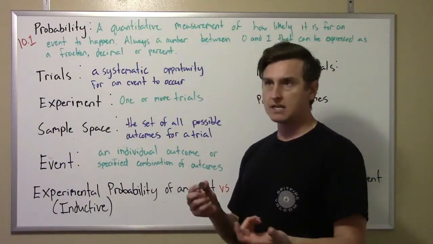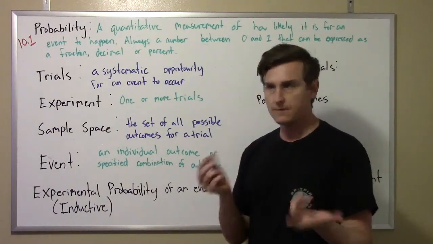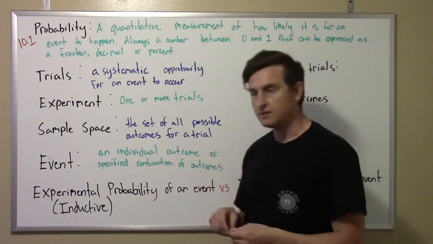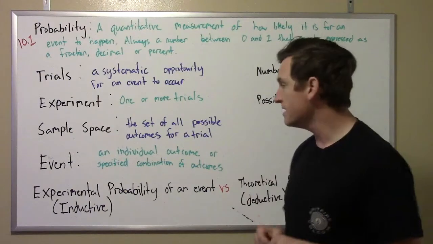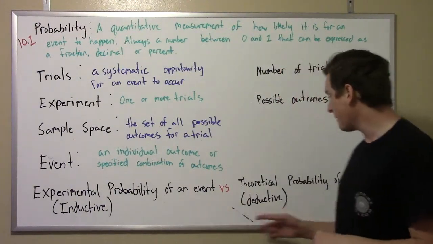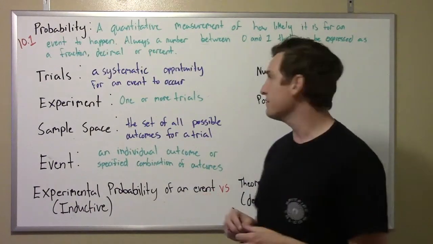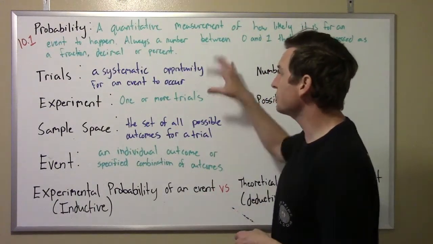The event we're talking about is flipping a heads, right? We're just flipping a coin, and the one we're specifically looking for is getting heads. We're going to talk about the difference between experimental probability and theoretical probability. Right now, we're just going to calculate an experimental probability. Okay, so those are what those different things mean.